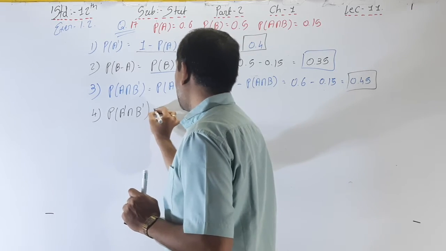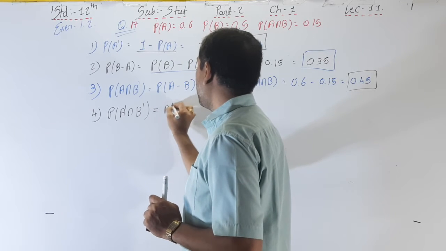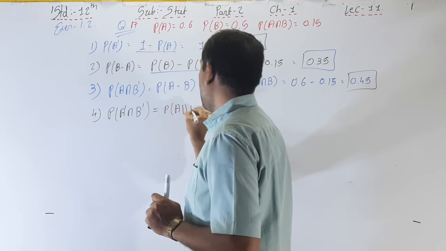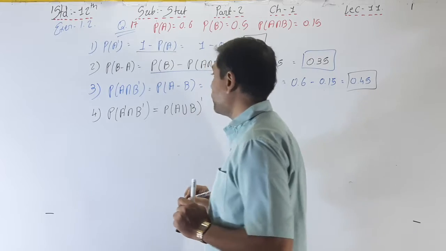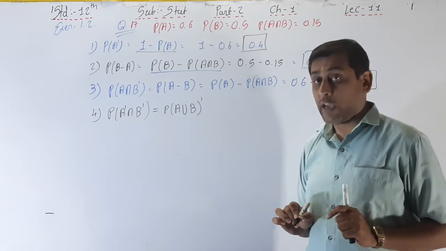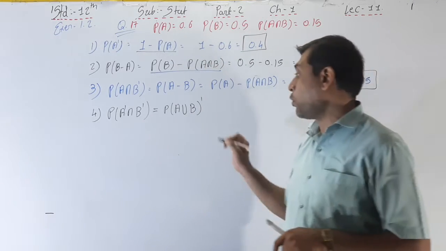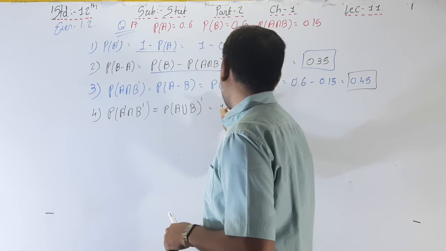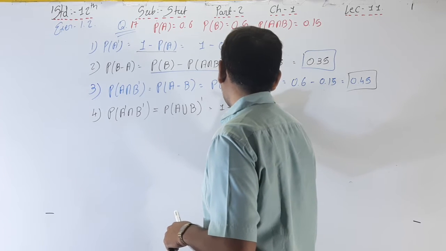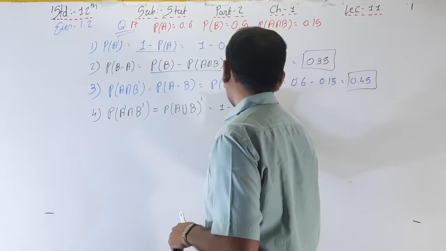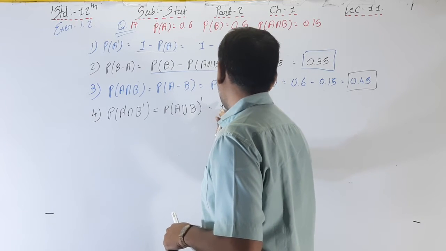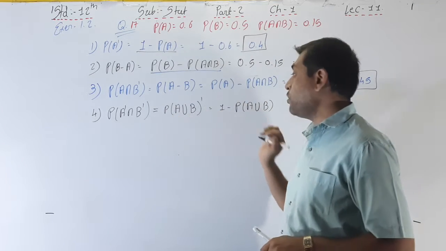So here the answer is P of A union B all dash. That means it is equal to 1 minus P of A union B.